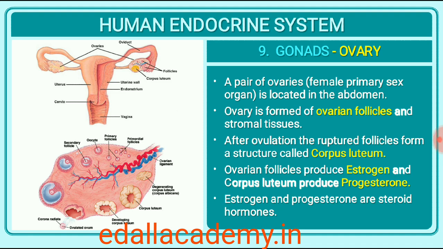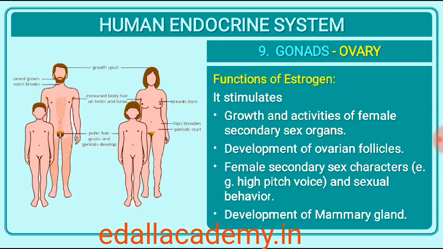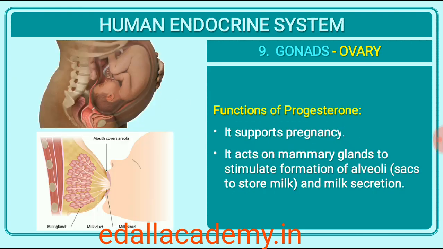Estrogens produce wide-ranging actions such as stimulation of growth and activities of female secondary sex organs, development of growing ovarian follicles, appearance of female secondary sex characters, for example, high pitch of voice, etc., mammary gland development. Estrogens also regulate female sexual behavior. Progesterone supports pregnancy. Progesterone also acts on the mammary glands and stimulates the formation of alveoli, sac-like structures which store milk, and milk secretion.